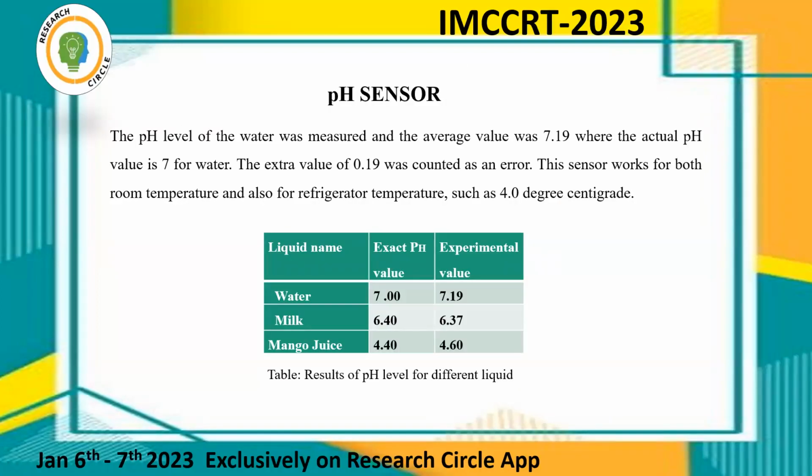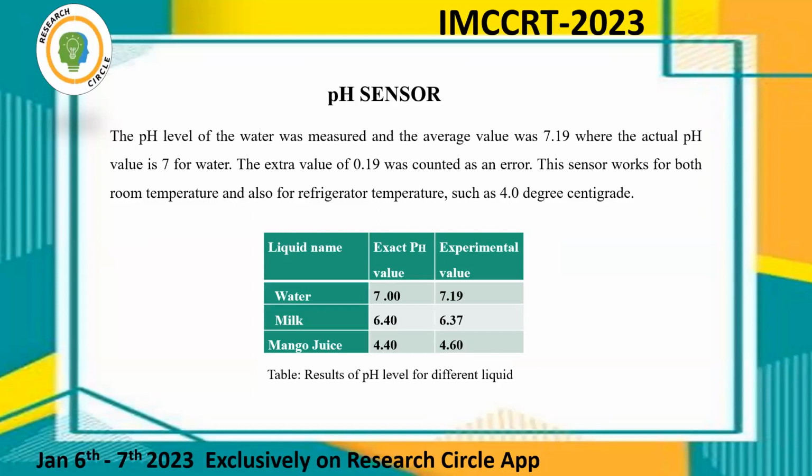Then we discuss the pH sensor. The pH level of the water was measured and the average value was 7.19, where the actual pH value for water is 7. The extra value of 0.19 was counted as an error. This sensor works for both room temperature and refrigerator temperature, such as 4.0 degrees centigrade.